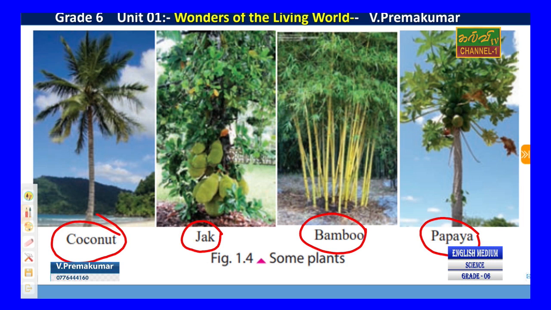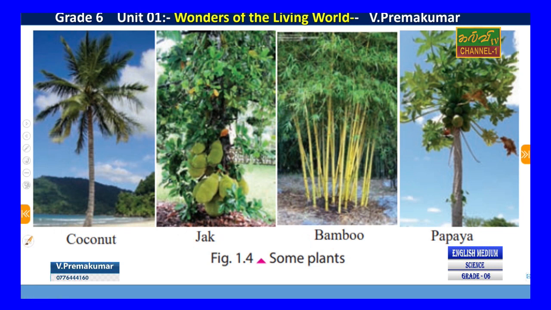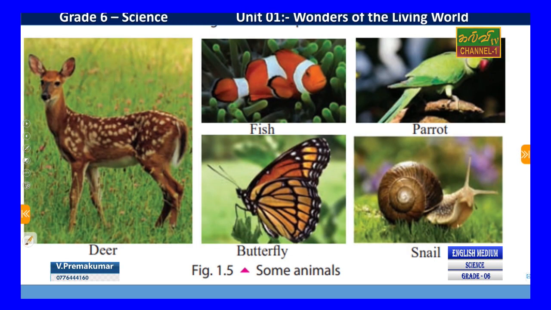This is where they mention trees or plants, because living things can be classified into two groups, plants and animals. The next one is animals. Animals mean not only the deer, but small ones also: fish, parrot, snail, butterfly.